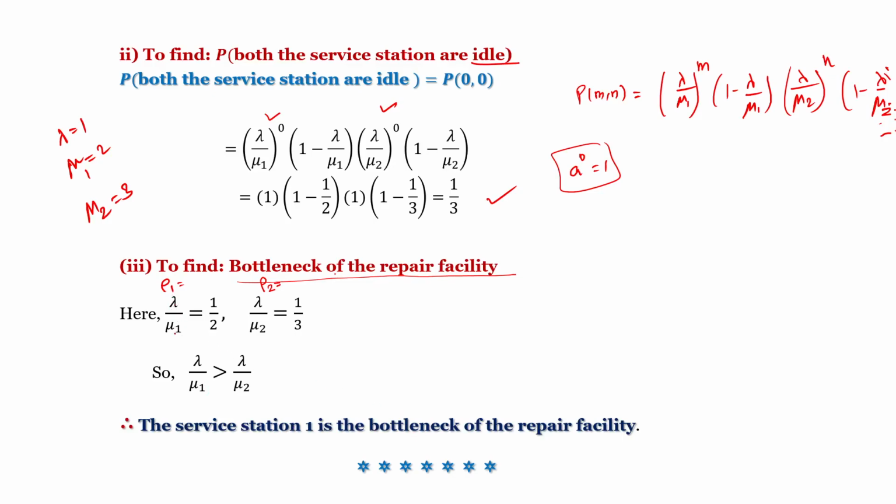Rho 1 equal to lambda by mu1, where lambda equal to 1, mu1 equal to 2, mu2 equal to 3. It is 1 by 2 and 1 by 3. 1 by 2 is 0.5, 1 by 3 is 0.333. Therefore, 0.5 is the larger value. Therefore, rho 1 is greater than rho 2. Therefore, service station 1 is the bottleneck.